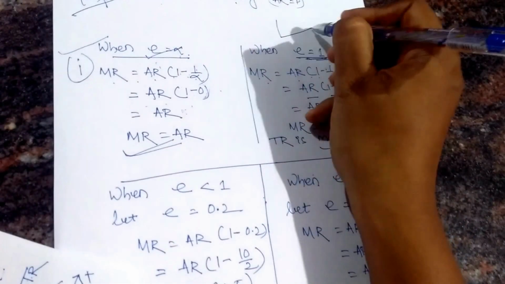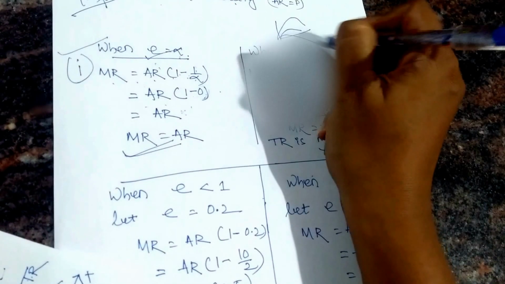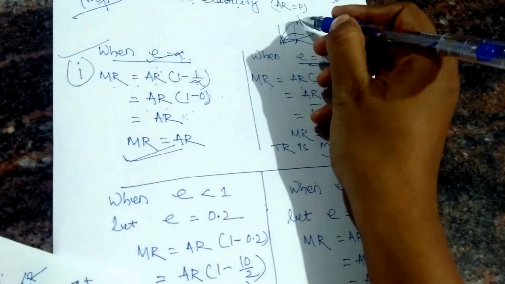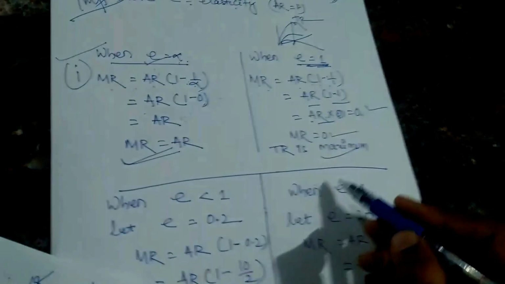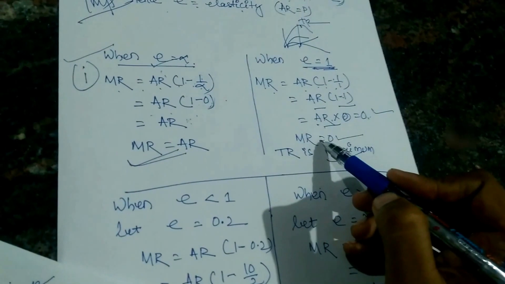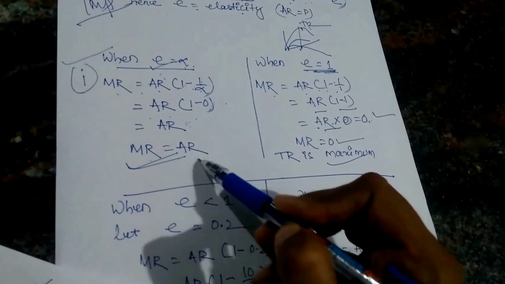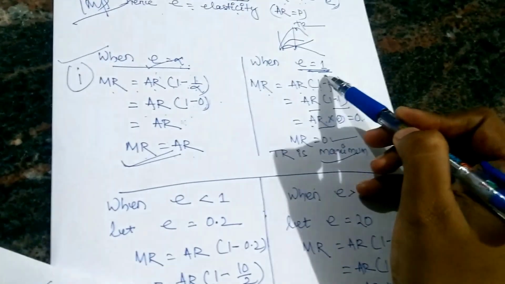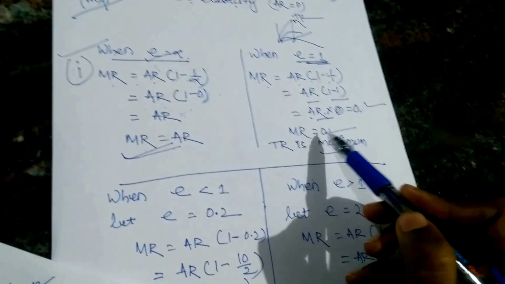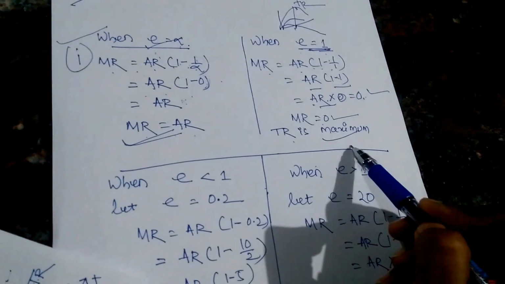In the next page, in this figure, we have to discuss that if MR is equal to 0, then TR is maximum and constant. So here we also know that if E is equal to infinity, then MR equals AR. If E equals 1, then MR is equal to 0 and TR is maximum.